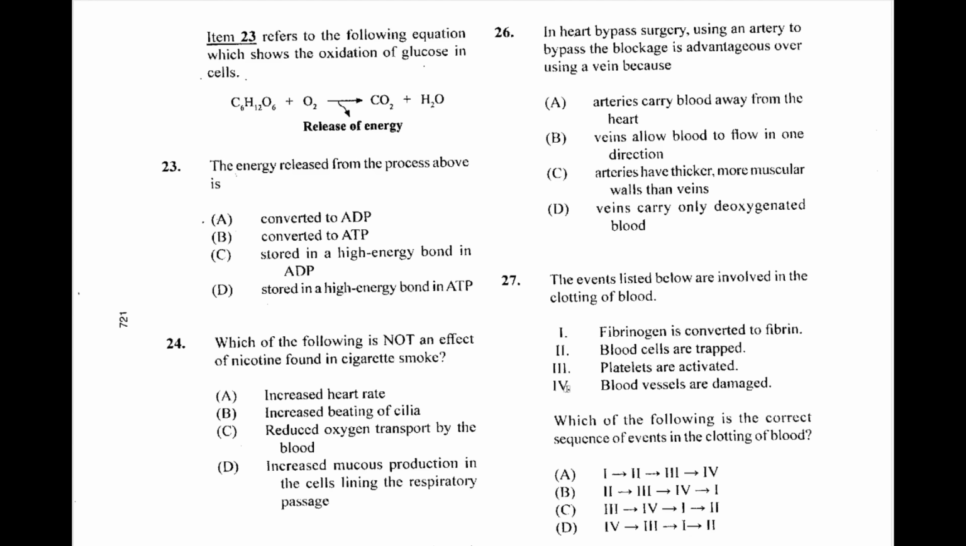Item 23 refers to the following equation, which shows the oxidation of glucose in cells. The energy released from the process above is, so we see they told us it's the oxidation of glucose, which means it's respiration. It releases energy, and that energy needs to be stored in high energy points in ATP. So the answer for 23 is D.